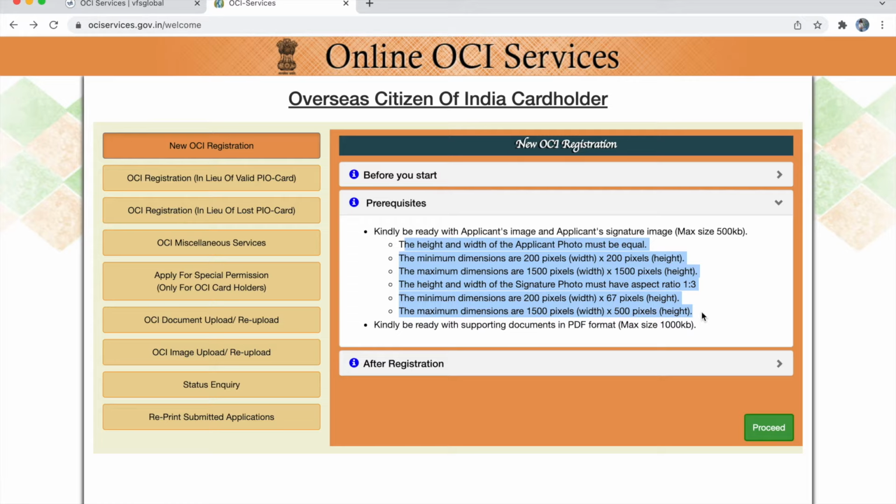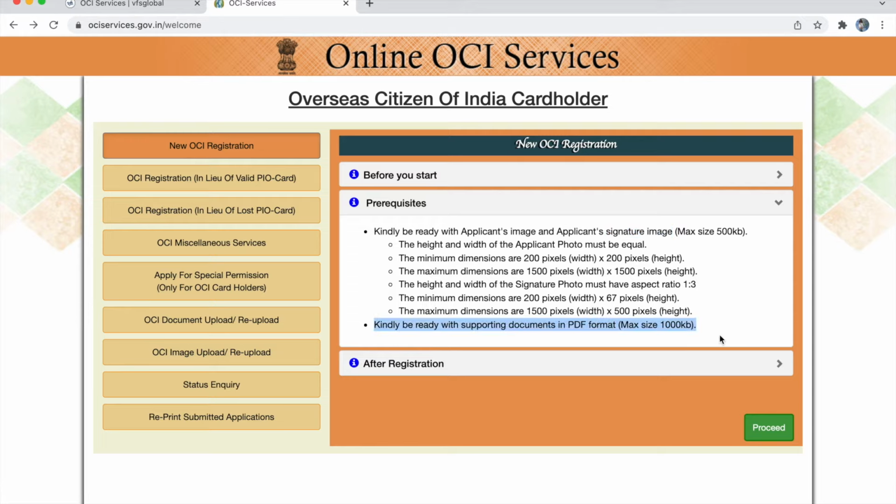So if you have any doubts, you can refer that video. If you are filling this application for a minor applicant who is below 5 years, then you have to upload the applicant's left thumb impression in the applicant's signature image. Parents cannot upload their signature on behalf of the minor. If the minor is below 5, you have to upload the applicant's left thumb impression. If the minor is above 5, then you have to upload the minor's signature.